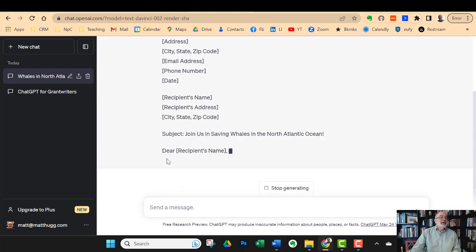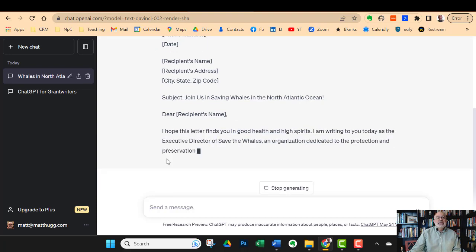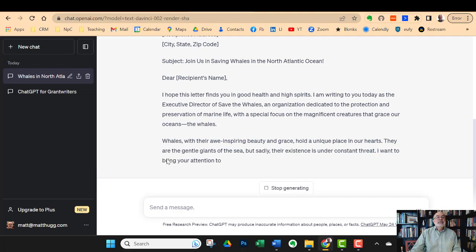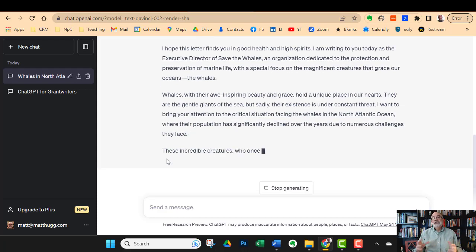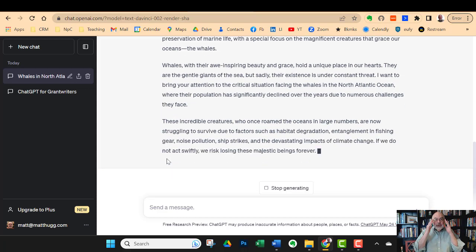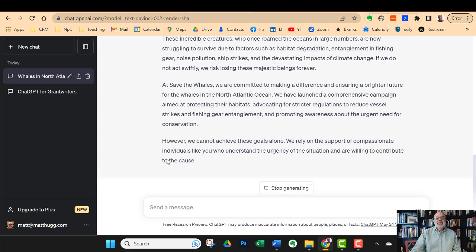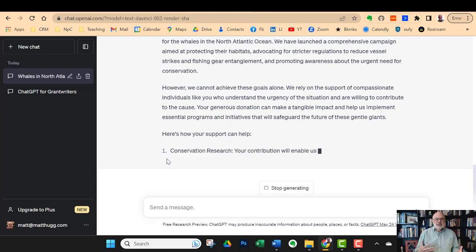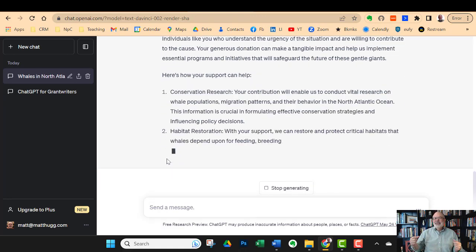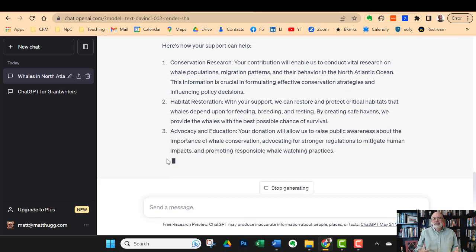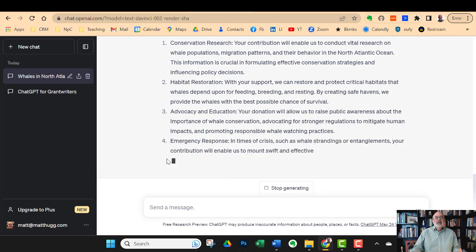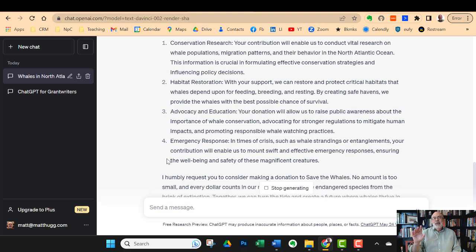And here we go. So again, it's going to give you a lot of the same stuff, but might give you a different take on this, and you can use elements of this as well. So we'll let it go through here. I'm not going to compare the two. You can do that, but it allows you to take things, compare what might be good, and pull out the best elements of both of them. So now, what I'd like you to do is check this out, and then come on back, and we're going to talk about what ChatGPT thinks it is good at.